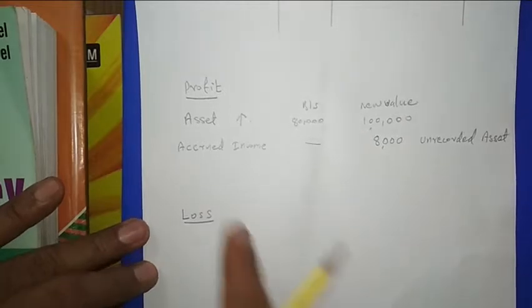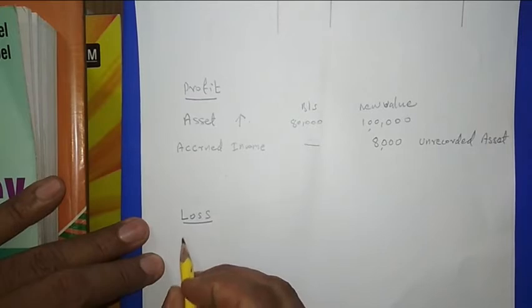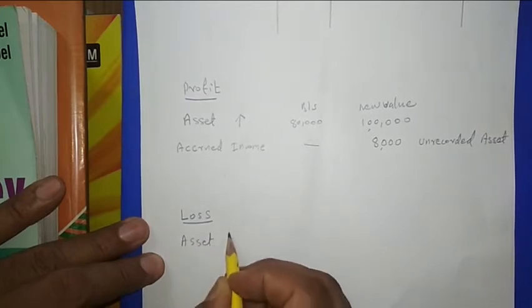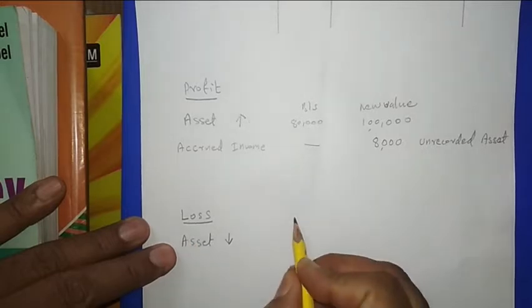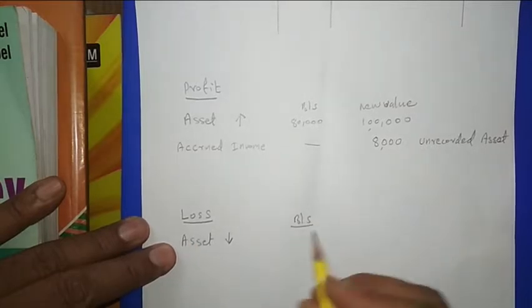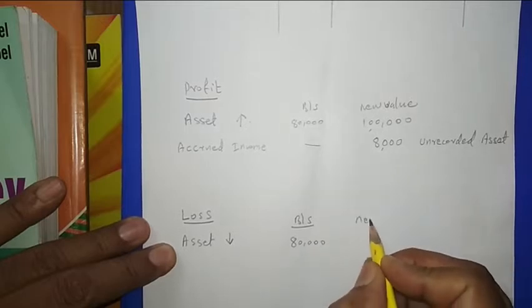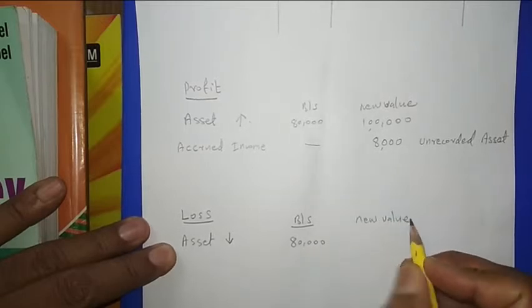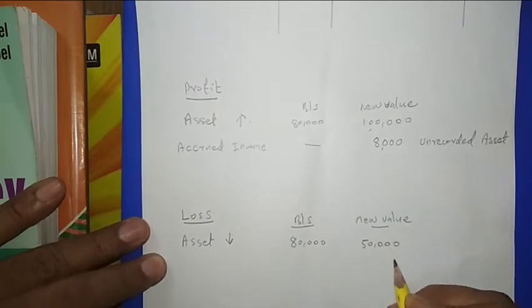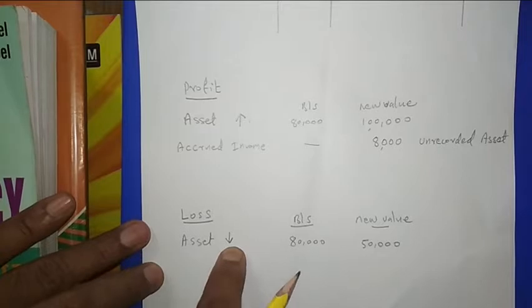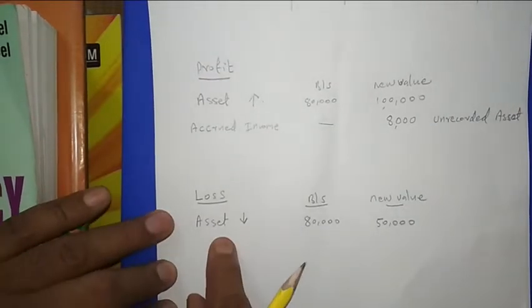Loss will be if the value of an asset is increasing, that is a profit, then its opposite will be if the value of an asset is decreasing, that will be a loss. For example, in the balance sheet, the value of a particular asset is 80,000 and the new value that we found is 50,000 only. So this is an example of the value of an asset coming down. It is decreasing, so this is an example of loss.